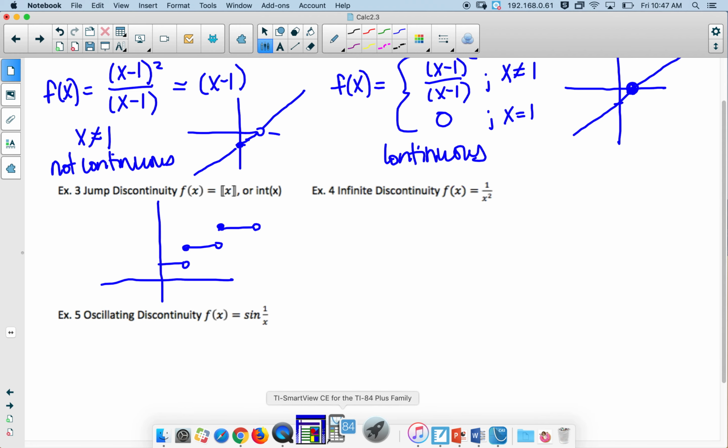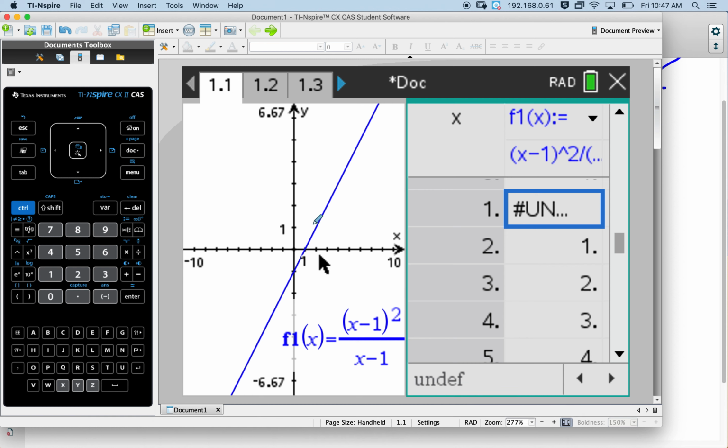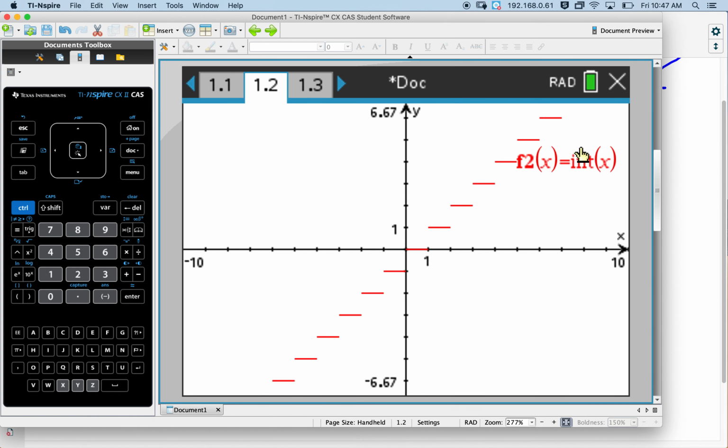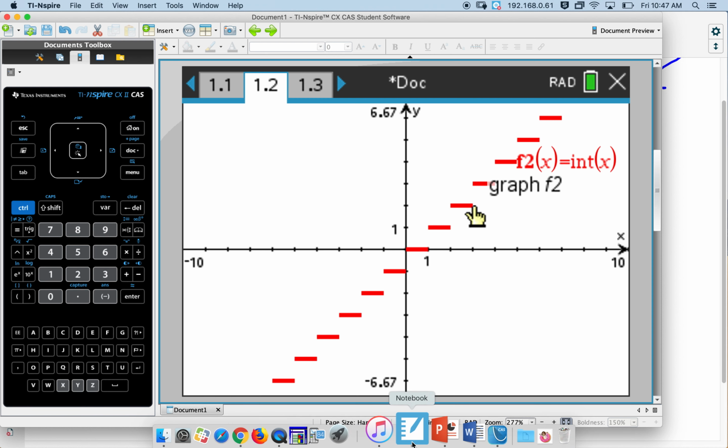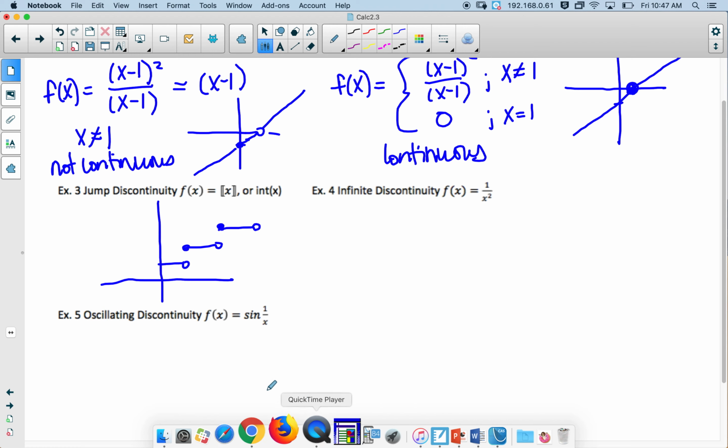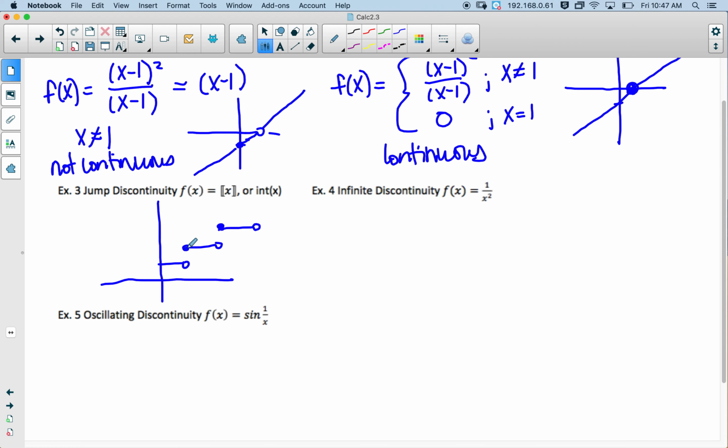And you can type this into your calculator by just typing in the letters int and then x in parentheses, and you can get that greatest integer function. This graph is a little bit misleading because there will be an open circle here at each of those values. Okay. So that's called a jump discontinuity, and that's kind of obvious because you actually have to jump up to draw the next part of the graph.